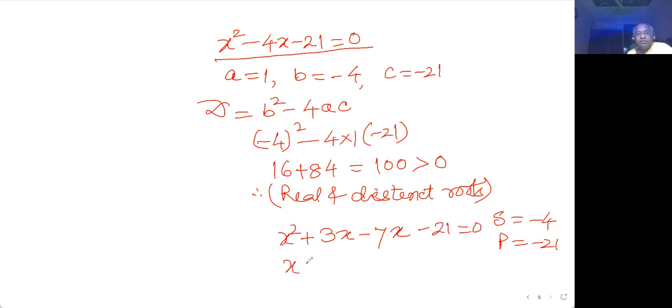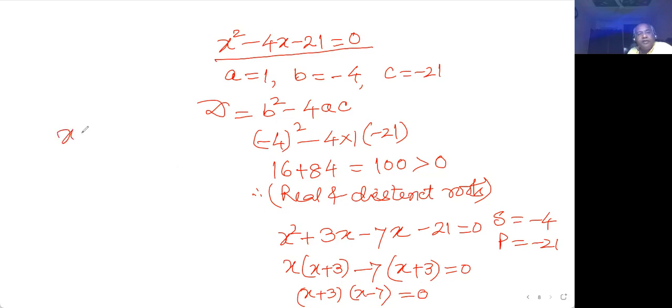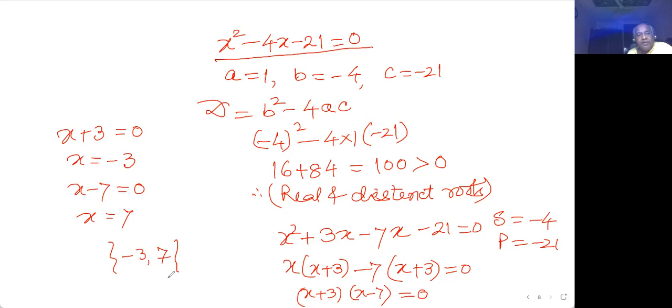So I'm using a different process here, which you are accustomed to. You have studied the middle term splitting method in the previous chapter, and you have a good idea of how to do that, because you have been doing it from earlier classes. So x plus 3 and x minus 7 are two factors which are to be simultaneously equated. If x plus 3 is equal to 0, this gives x equal to minus 3. And when x minus 7 equals 0, this gives x equal to 7. So the solution set of this equation is minus 3 and 7.